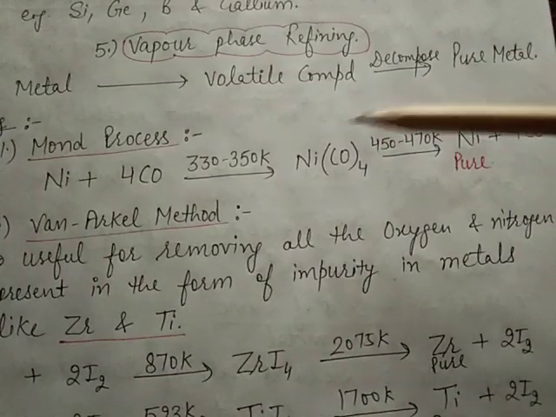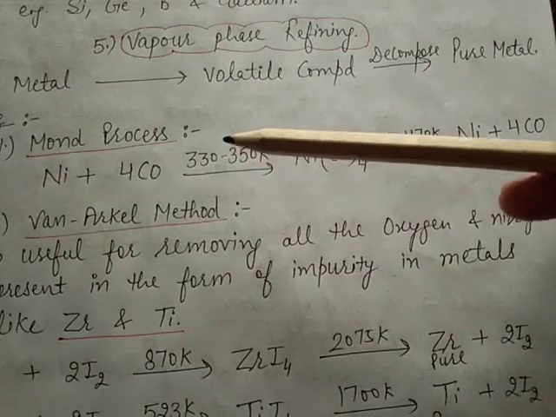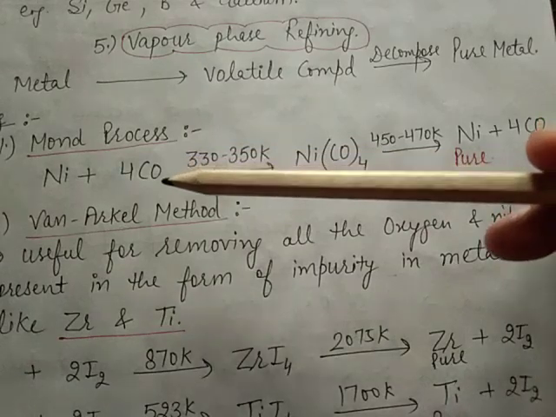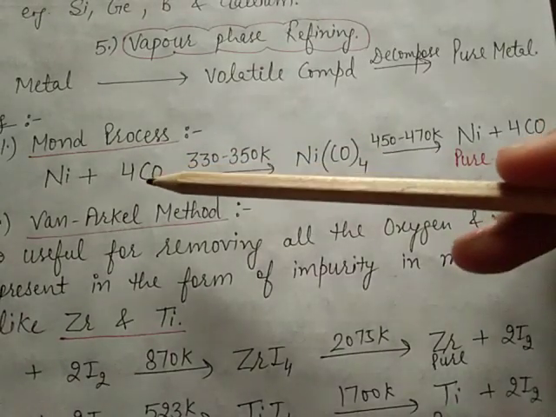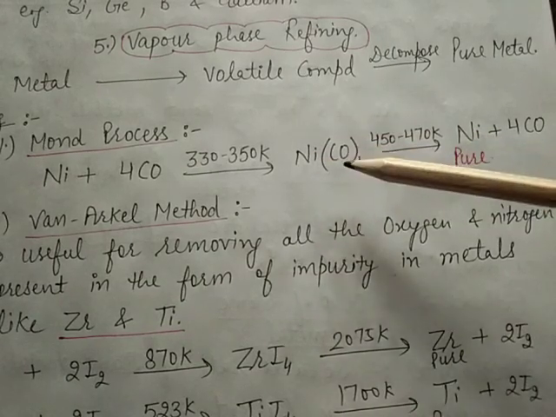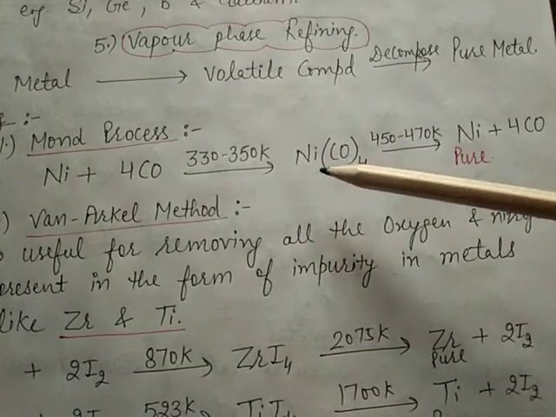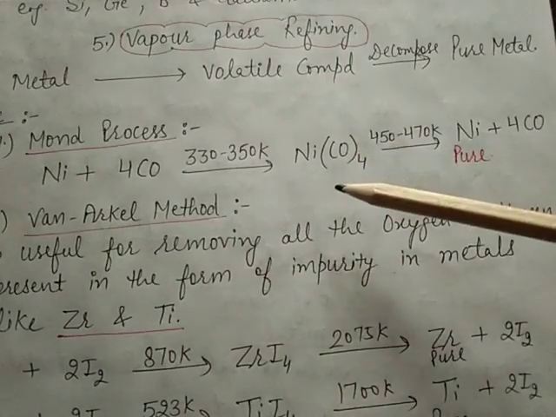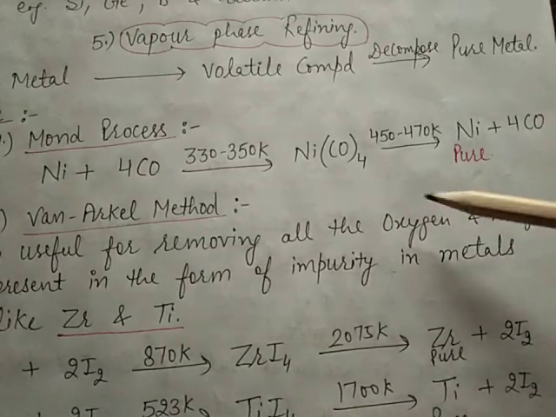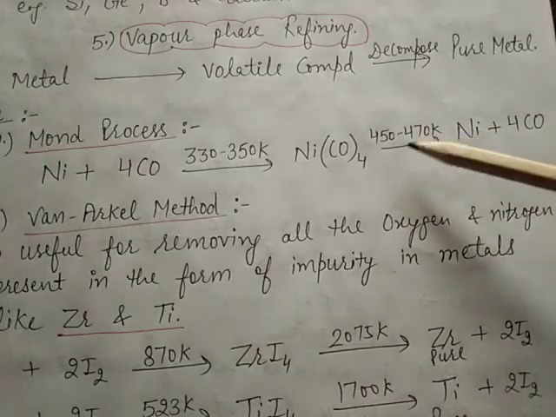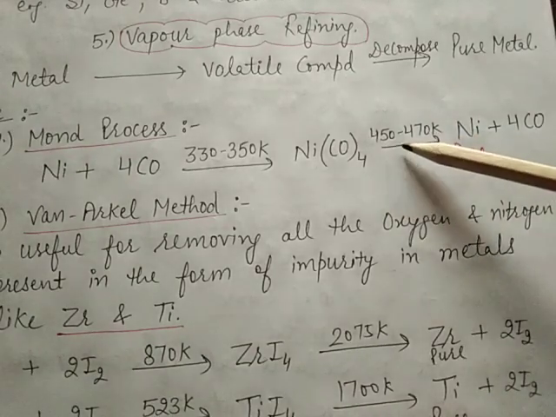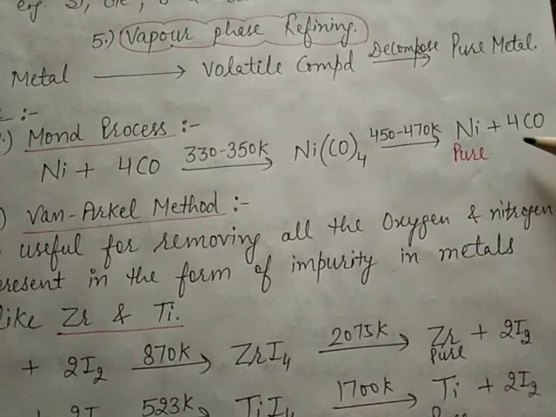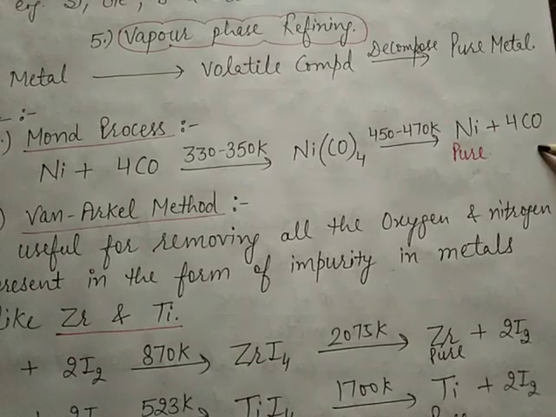It involves two methods. First is Mond's process. In this process, nickel is heated in a stream of carbon monoxide and it forms a volatile compound, nickel tetracarbonyl. The vapors of nickel carbonyl are taken to a decomposer chamber maintained at 450 to 470 Kelvin, where they are converted into pure nickel, and CO is released.